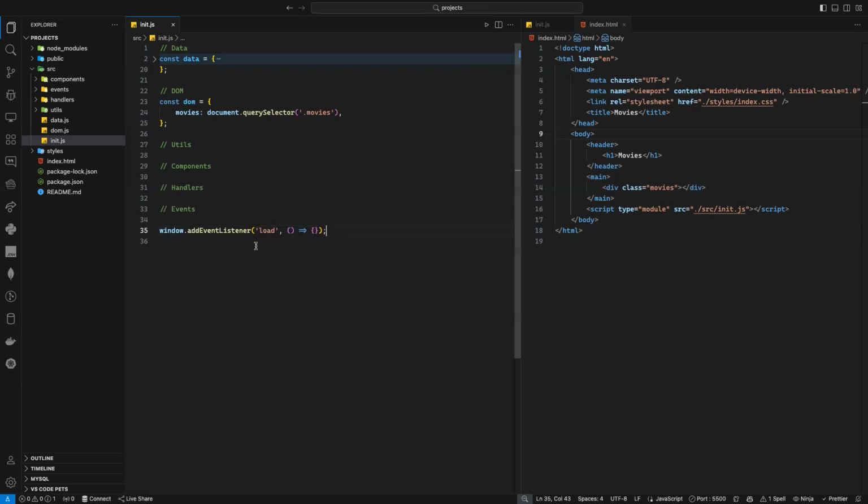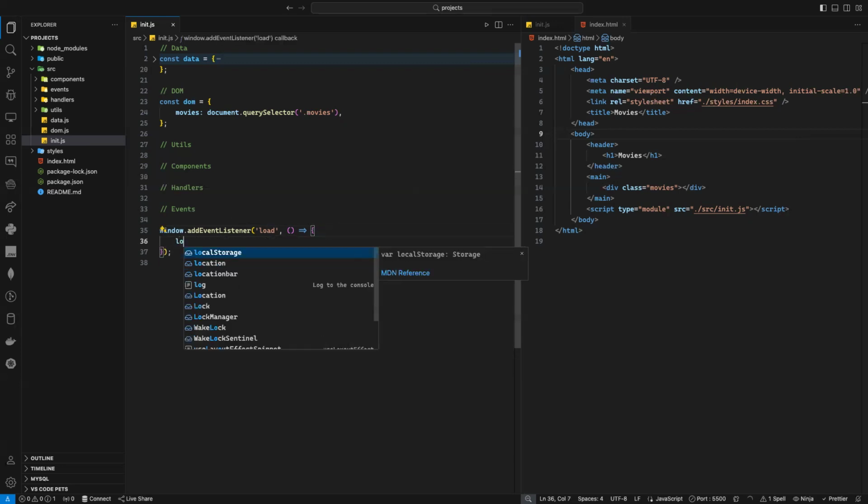Again, the window here has the event load because window and document are two different objects. Yes, the document exists in the window, but they have different events. The window cannot use DOMContentLoaded. No, the event on it is called load. That's it. But the document has another event, so it depends on which one you use. You cannot use document's DOMContentLoaded with the window because they are different objects. The events that exist on the window are different from the events that exist on the document. Is the idea clear?